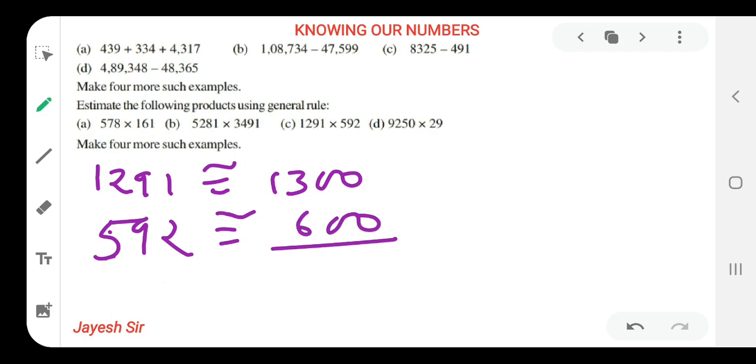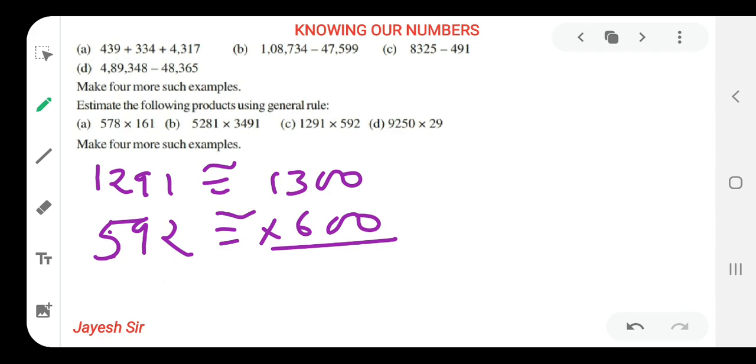I hope you will be able to recall the table of 13, because it is very much needed over here. Only a few students know how to learn and how many tables we need to learn. So I suggest you learn by heart the tables till 20.